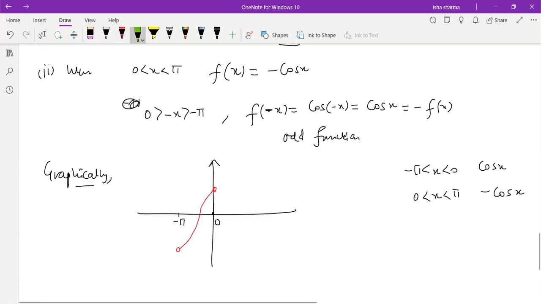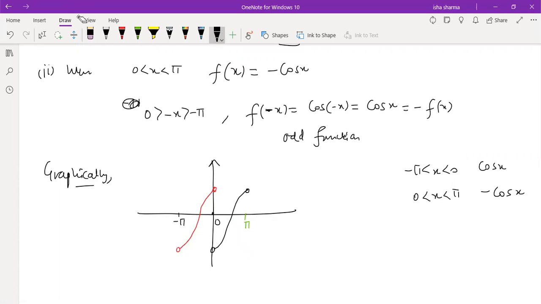And then from 0 to pi it is minus of cos x. Minus of cos x means if it were cos x it would have been this one, but this is not cos x, this is the negative of it, so it will be reflected in the x-axis, so it is going to be this. So you see the final graph of the function is this one.